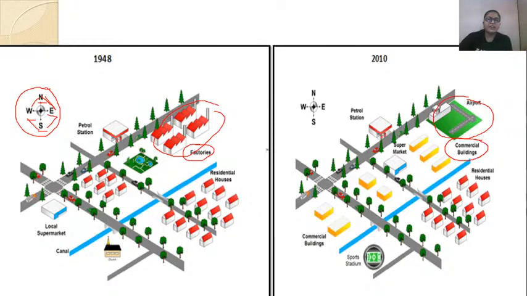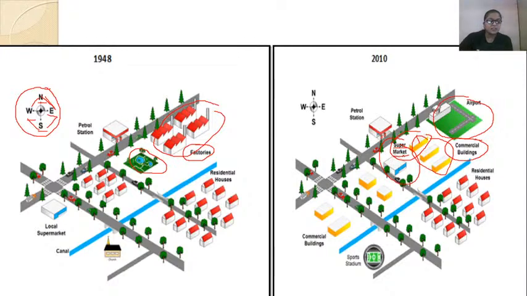Second thing is the lake. You can see over here there is a lake in year 1948. It has been changed to a supermarket. Sorry, this is not the supermarket, this is the commercial building. This is the supermarket. The lake has been changed to supermarket.